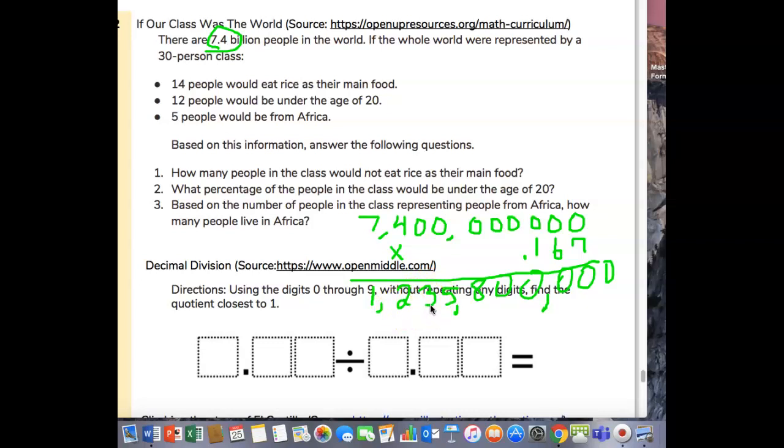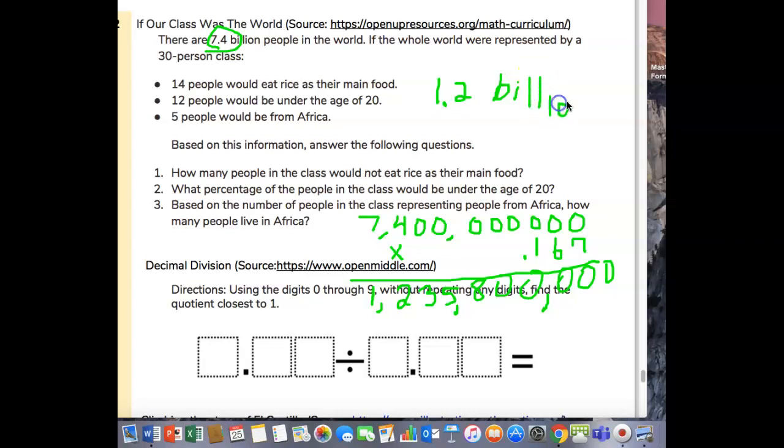If it's a 5, 6, 7, 8, or 9, we would round this up to 3. But if it's under 5, we keep it at 2. So our answer to that one is going to be 1.2 billion.